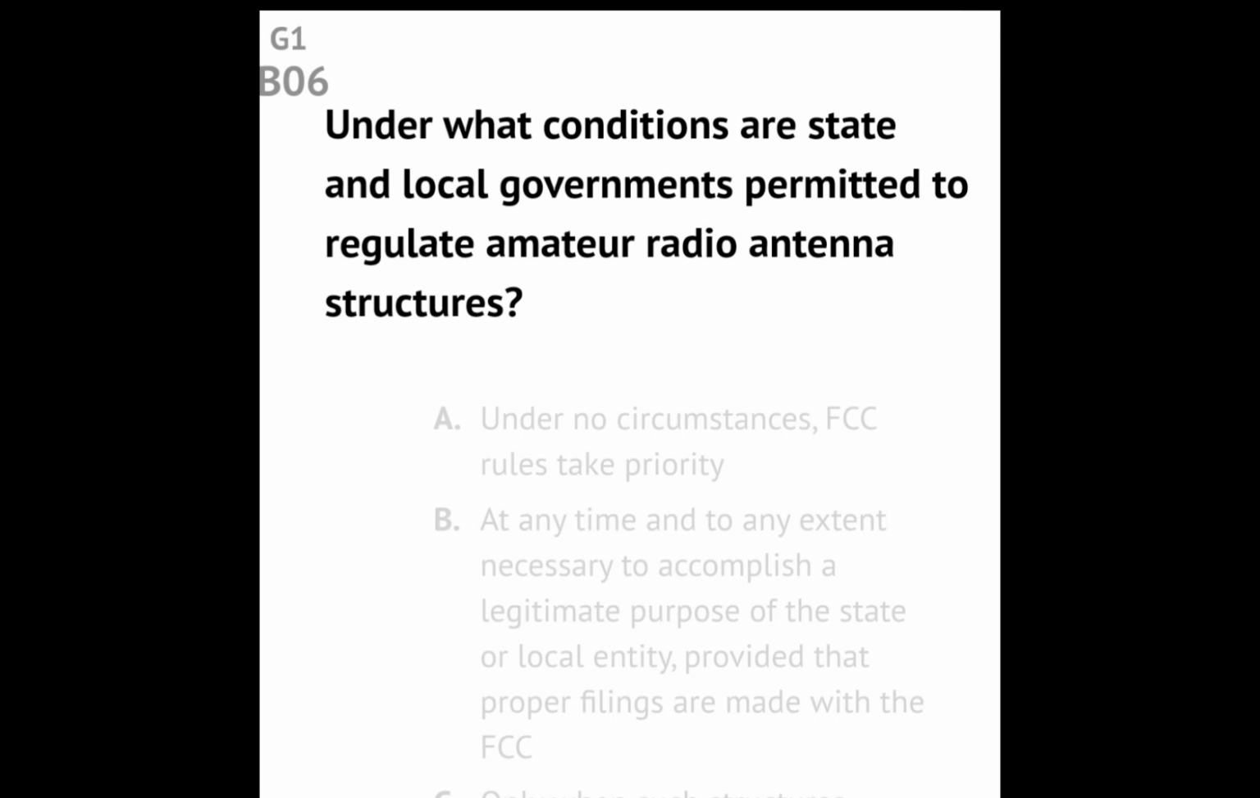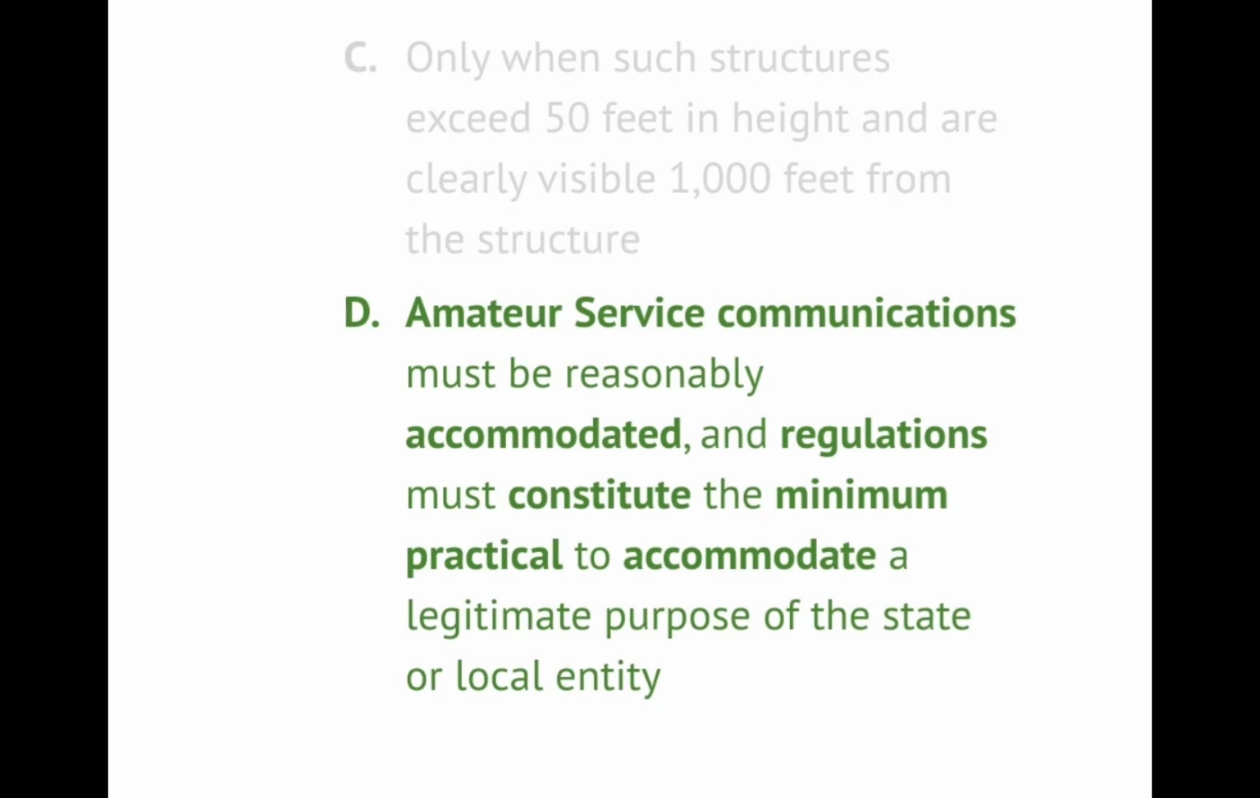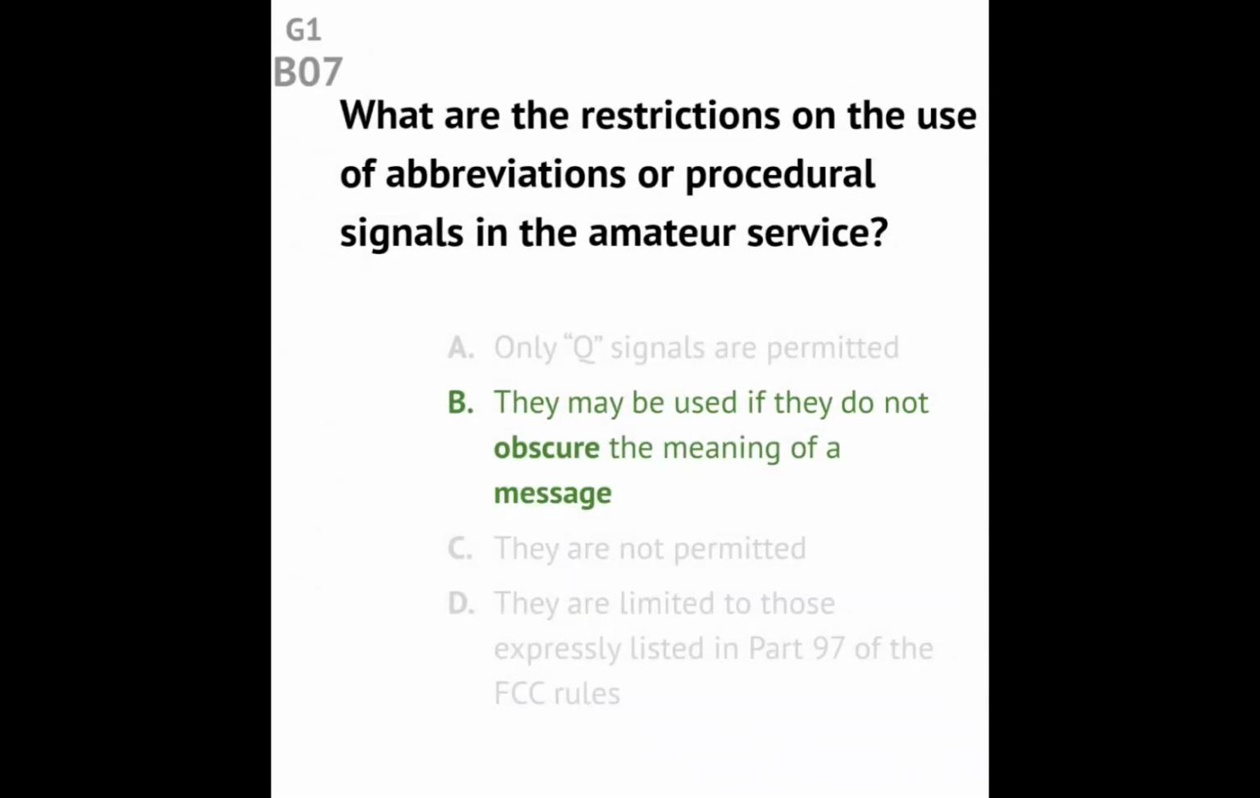Question G1B06. Under what condition are state and local governments permitted to regulate amateur radio antenna structures? Answer: Amateur service communication must be reasonably accommodated, and regulations must constitute the minimum practical to accommodate a legitimate purpose of the state or local entity. Question G1B07. What are the restrictions on the use of abbreviations or procedural signals in the amateur service? Answer: They may be used if they do not obscure the meaning of a message.